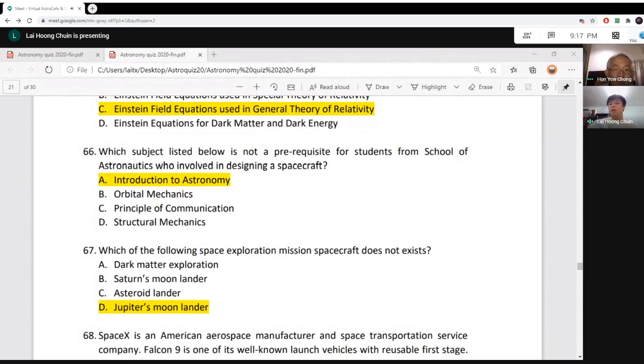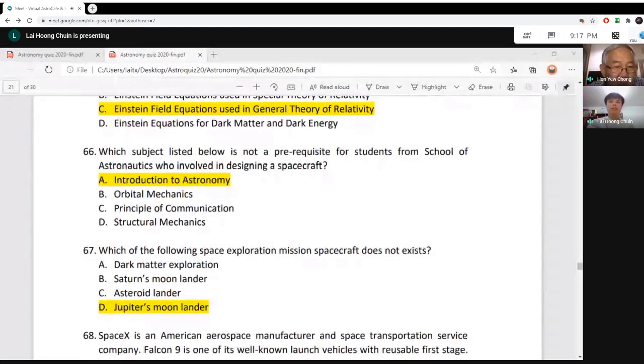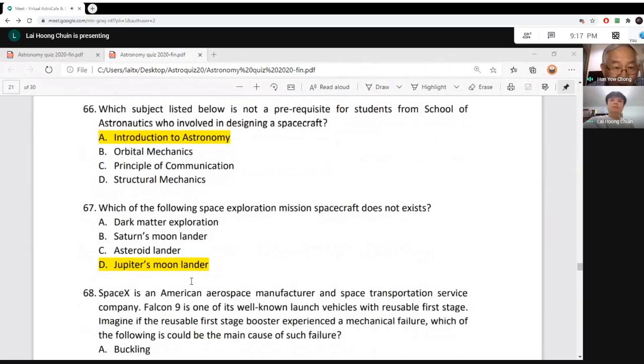All right, so this is about question number 66. Question 66 is excellent. Why? It shows to the student that if you want to pursue a career in astronomy or aerospace or whatever, what is the type of course you are going to do to prepare yourself to go to university. So this is an astronomy career question. It's a very good question. Okay, next one.